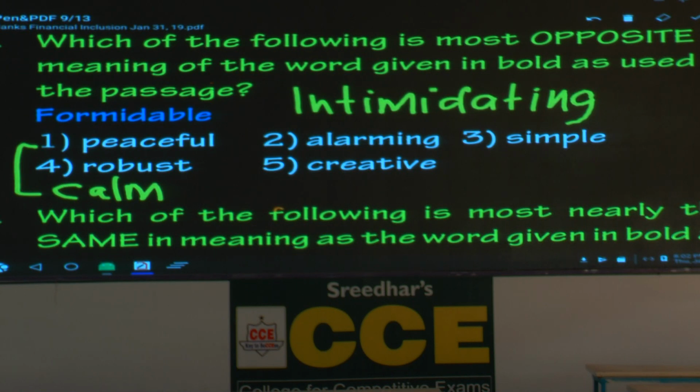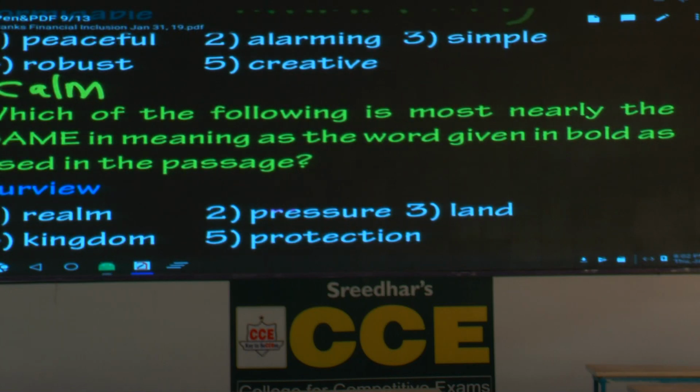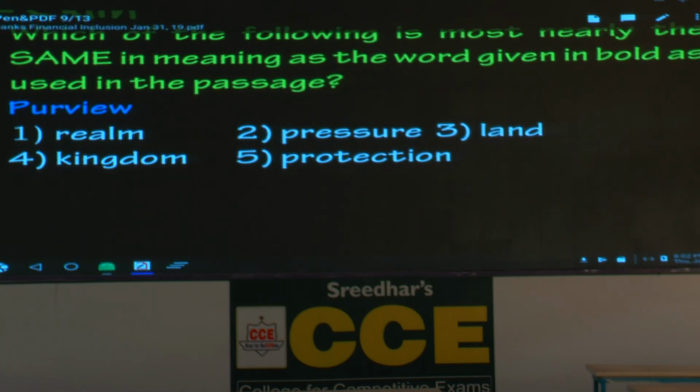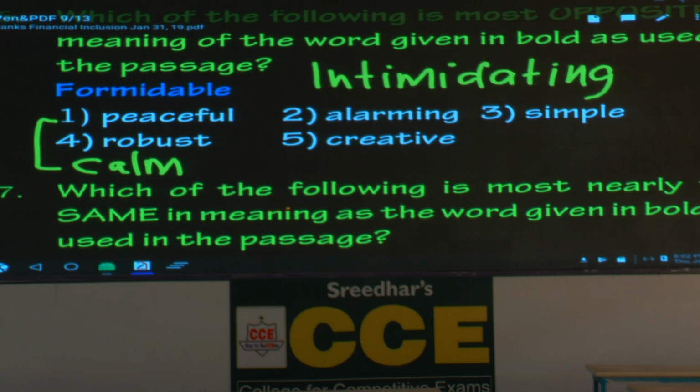Task. Okay. Simple task. Now we'll decide based on the context. Could you please read out the complete sentence? I don't have the hard copy. Something is a formidable task. That's what it means. Now based on that, formidable task, write some more expressions, please write. Formidable work. Also write formidable assignment.